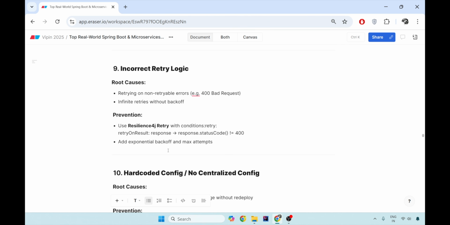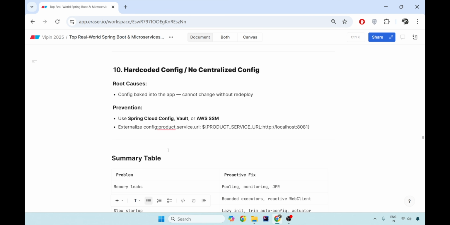The last and the most common thing I've seen is people hard coding the properties rather than making them property driven, and doing deployments only for the change of properties, which are configurable at runtime. So what you should rather do is use Spring Cloud Config, key vaults and other such tools to give your configurations rather than just hard coding them in your application's code.